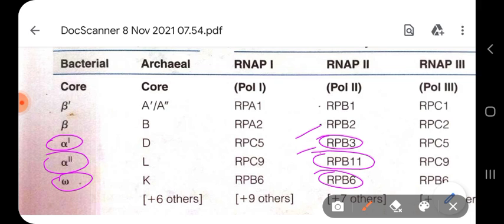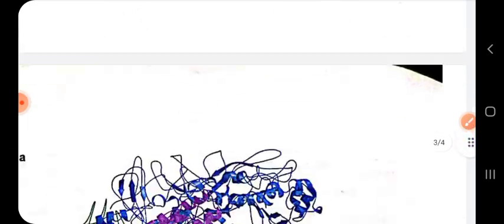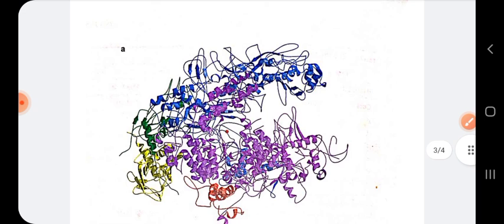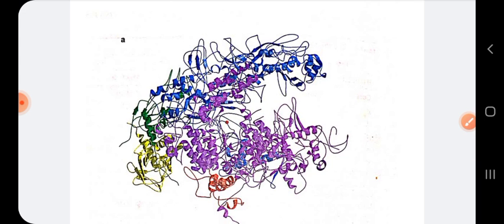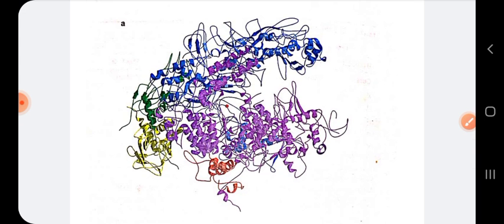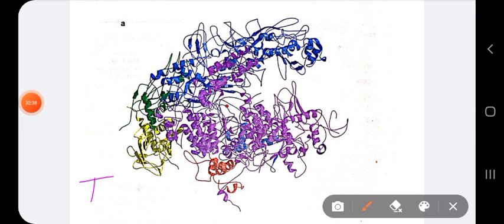If I show you the figure of the RNA polymerase found in eukaryotes and prokaryotes, the first figure, figure A, is the RNA polymerase from Thermus aquaticus.